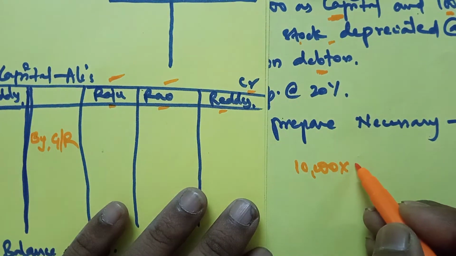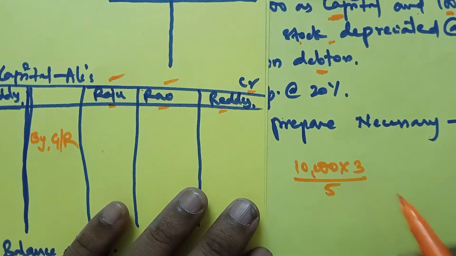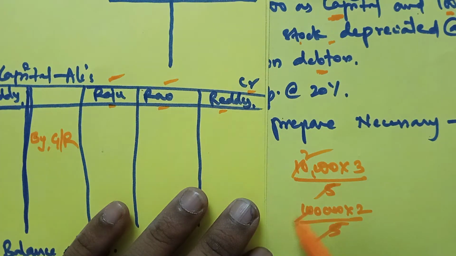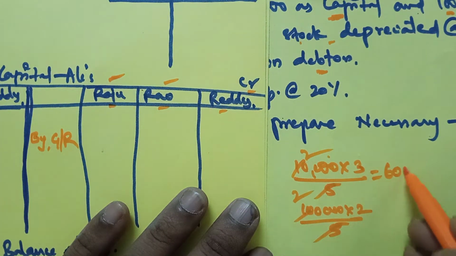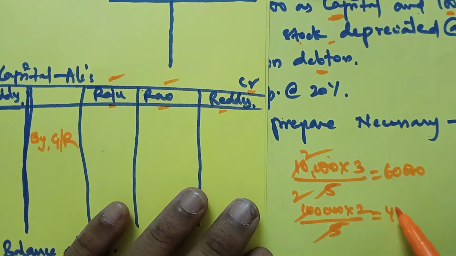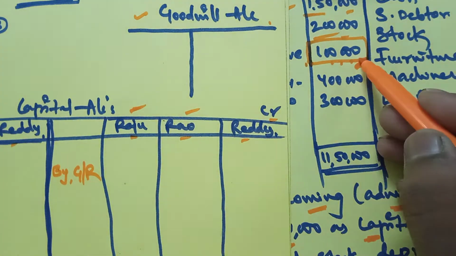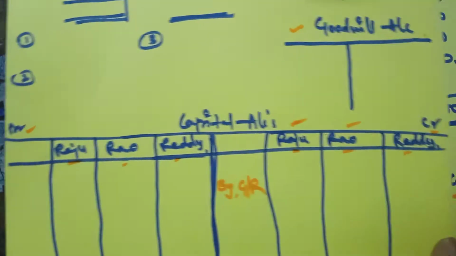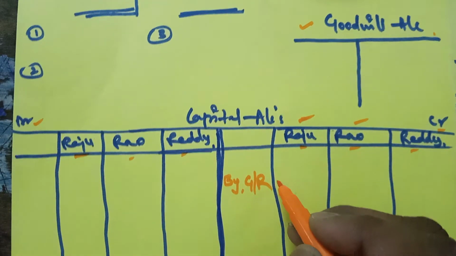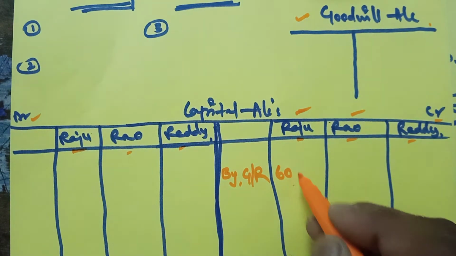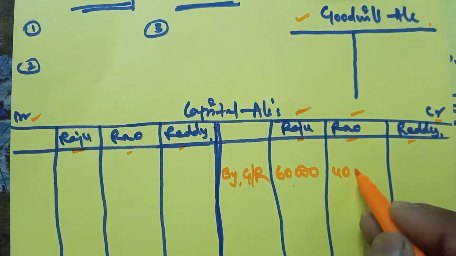If you distribute it in the old ratio, it will be 3/5 and 2/5. 1,00,000 into 3/5 is 60,000, so Raju's share is 60,000, and Rao's share is 40,000. This should be written in the capital accounts: Raju 60,000, Rao 40,000.